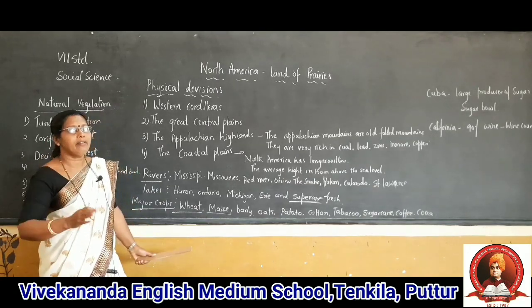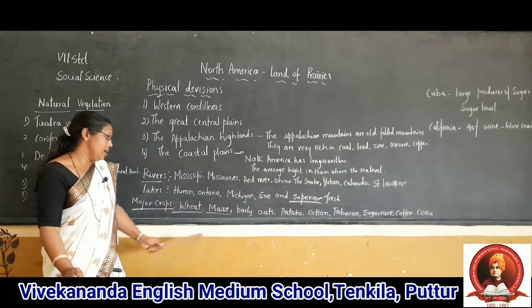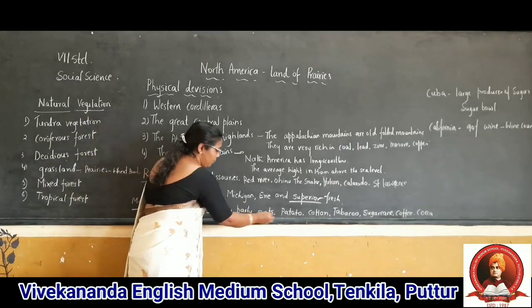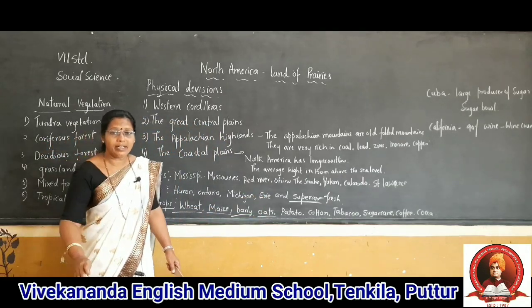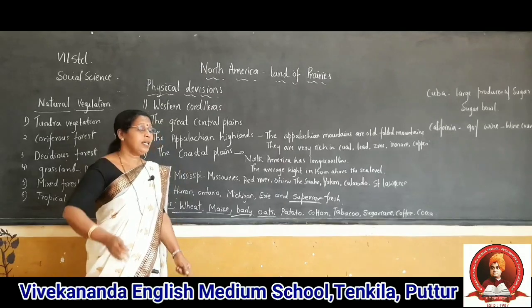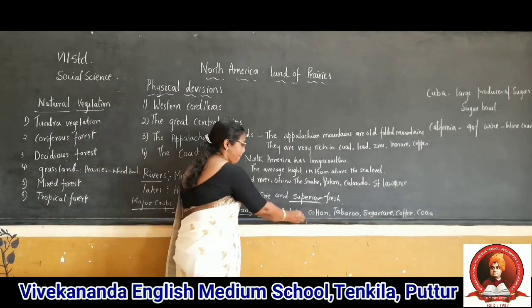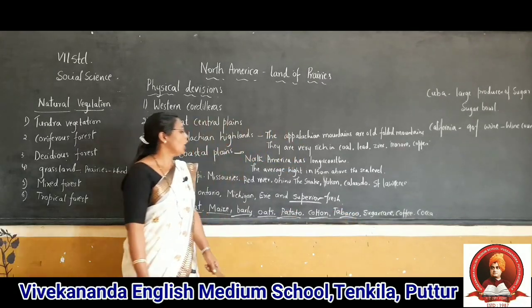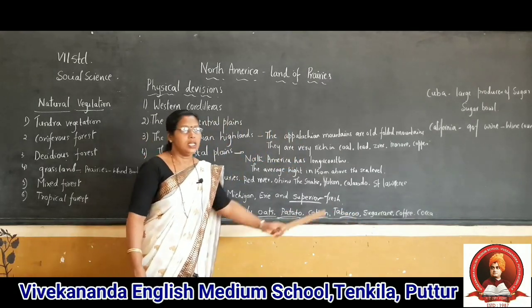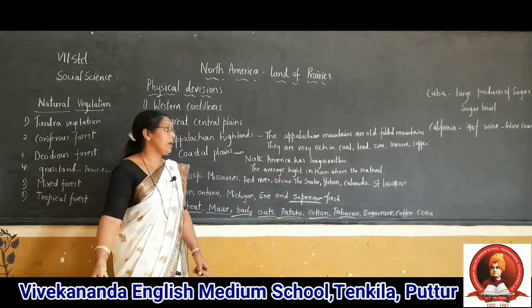They feed it to animals, especially pigs and other animals. Barley and oats are also used for animals. Here we eat oats, but in America they use oats for animals. They are growing oats, potato, tobacco, cotton, sugarcane, coffee and cocoa. These are the major crops in North America.